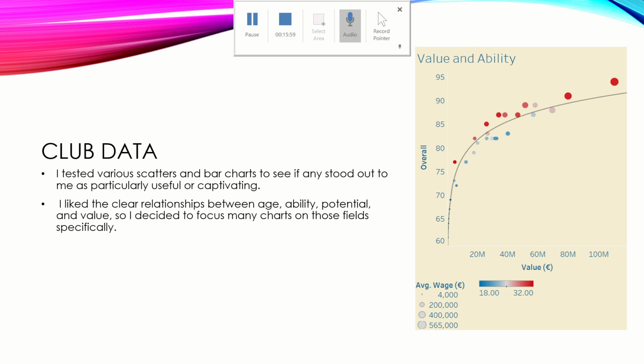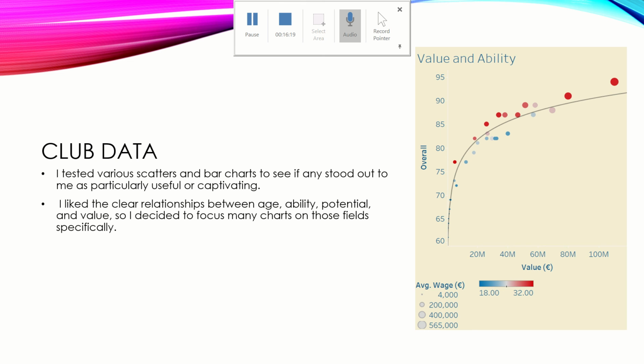And here we can see that there's a very clear correlation. As player ability increases, their value increases as well. Age is also a factor here. So the color bar on the bottom, blue to red shading, is for age.